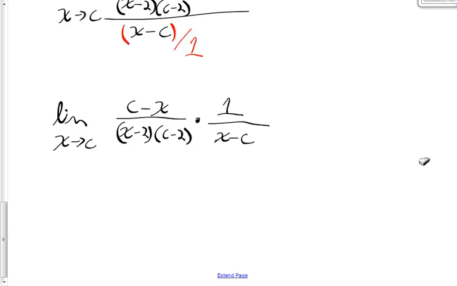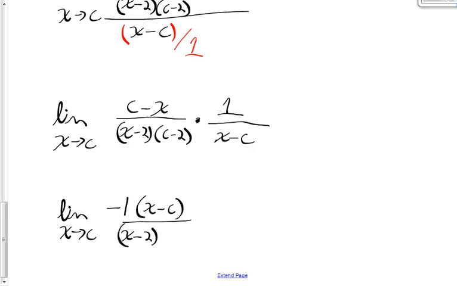And now I see I can almost cancel that factor of x minus c that I was looking to cancel, the factor that makes the numerator and the denominator 0. The only thing I have to do is factor a negative 1 out of one of these two factors because they're opposites right now, but I can always pull out the extra factor of negative 1 out of this top fraction, for instance, or the top factor c minus x. And when you factor negative 1 from c minus x, it becomes negative 1 times x minus c. This is divided by x minus 2 times c minus 2, and still multiplied by 1 over x minus c.